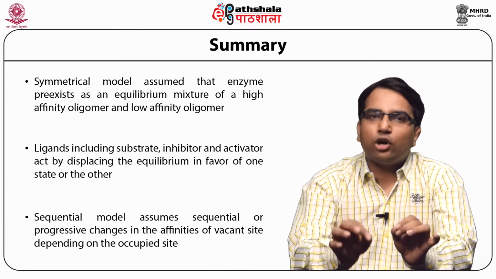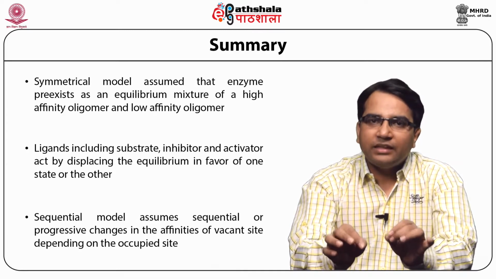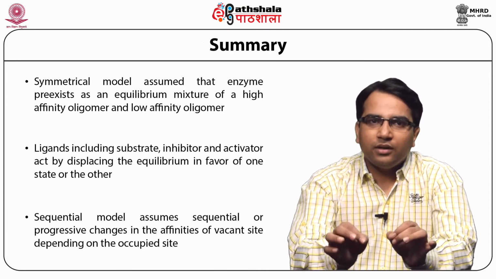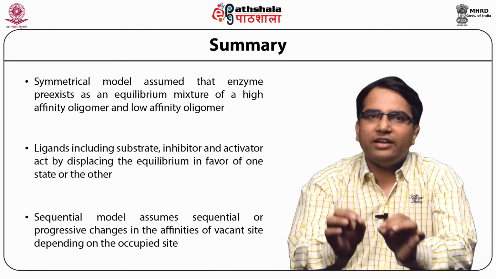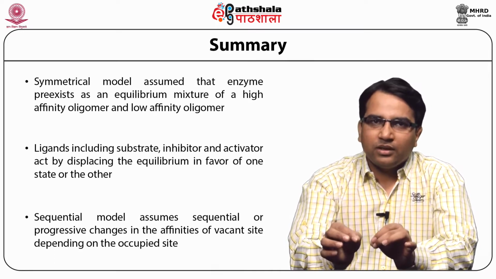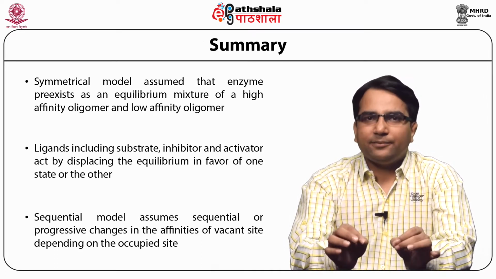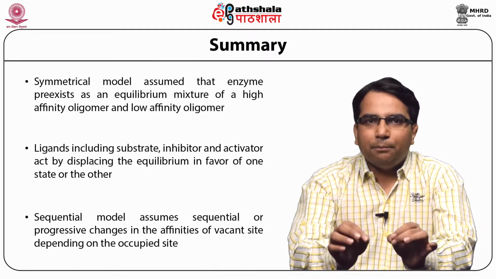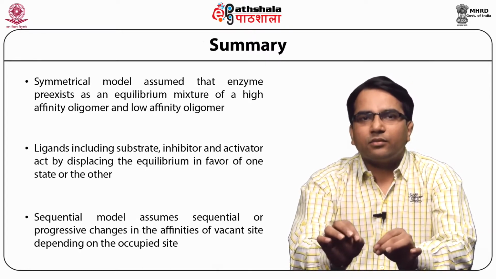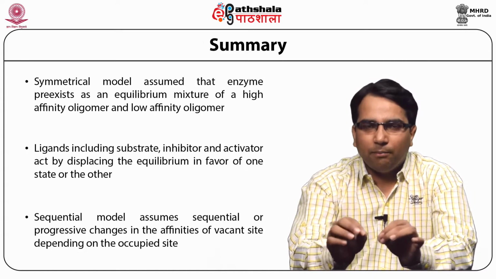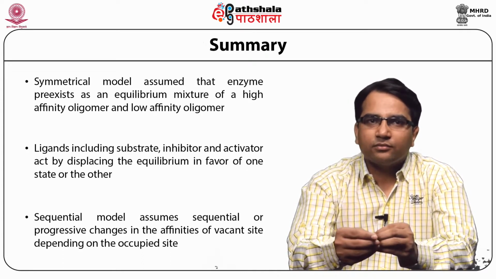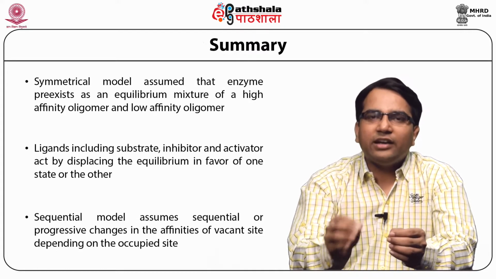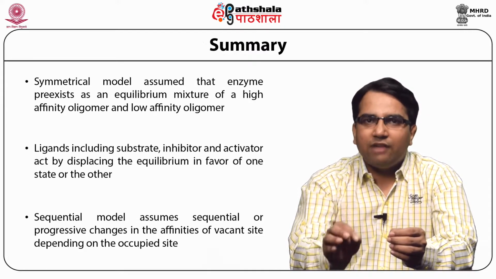The symmetrical model also explains there is an equilibrium between high affinity oligomer and low affinity oligomer. It also explains how binding of activator, substrate, and inhibitor influences the sigmoidal curve of the allosteric enzyme.